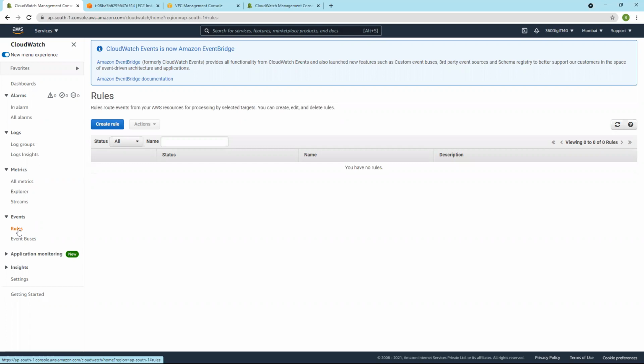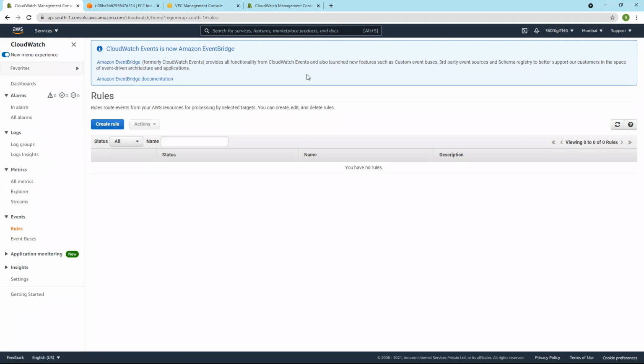So if an S3 event occurs, then I'll run a Lambda function, and this Lambda function writes the S3 data into the DynamoDB table. Mainly for monitoring and for generating notifications and alerts, we have EventBridge, formerly called CloudWatch Events.